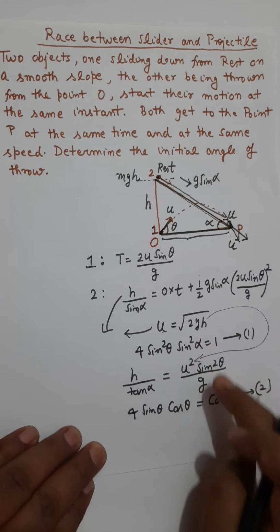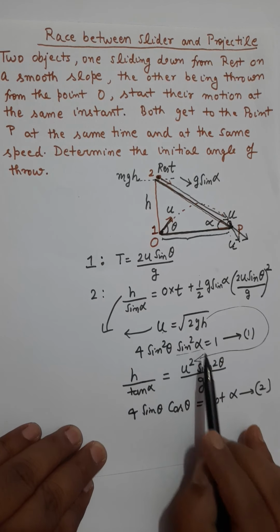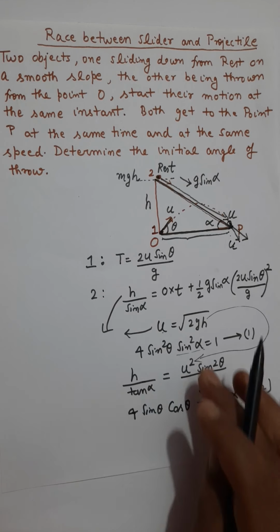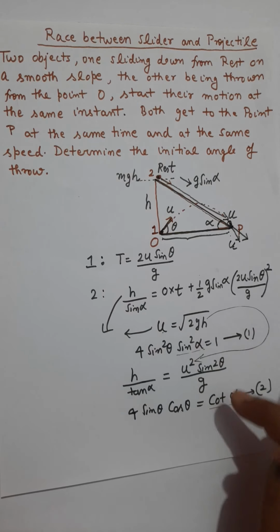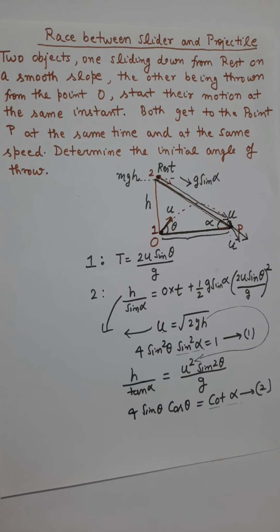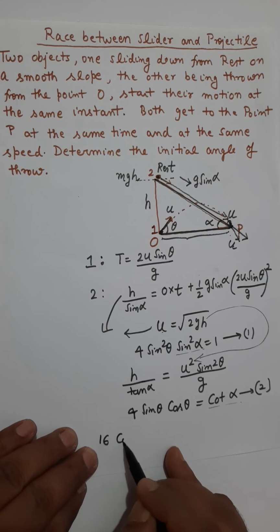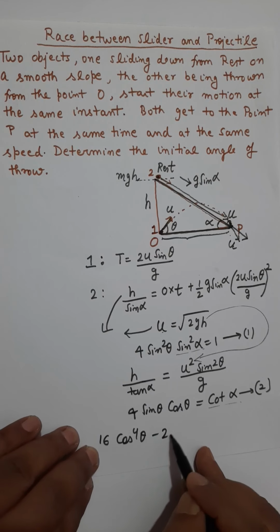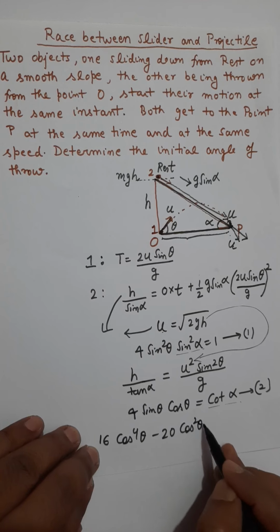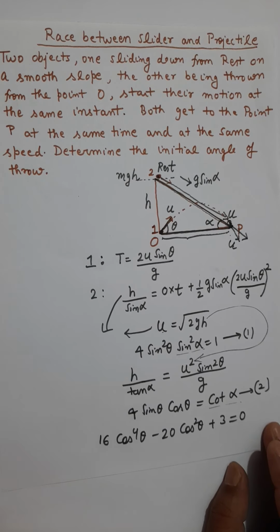Now we will eliminate angle alpha from these two equations. And when we eliminate angle alpha from equation 1 and equation 2, we get another equation for angle theta. That equation is something like 16 cos to the power 4 theta minus 20 cos square theta plus 3 equals 0, which is a quadratic equation.